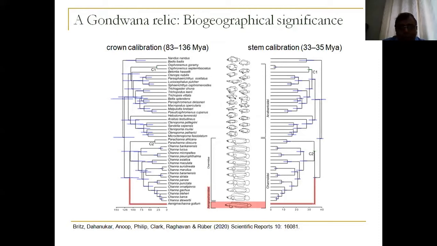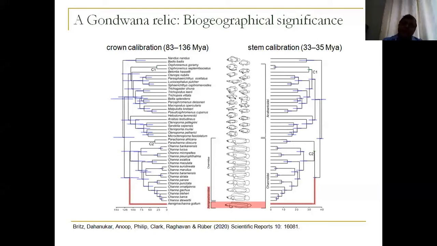and then we try to look at how the organism has evolved through time, and we realized that Enigma channa golem, which is ancestral to both Parachanna and Channa, might have evolved around 120 million years ago. So a typical Gondwana relic. So this analysis showed us that this is a Gondwana relic.